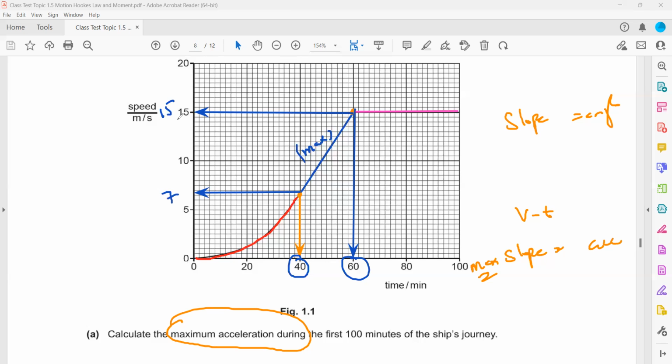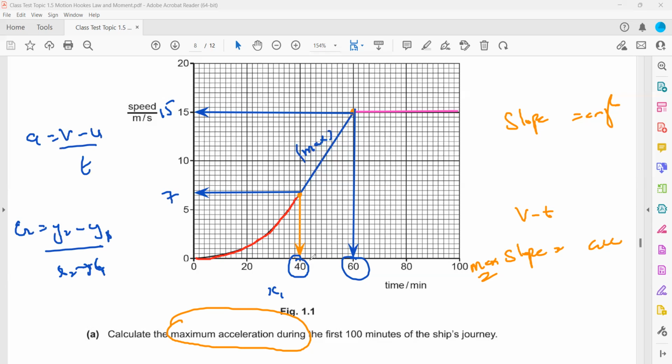So how do we work out the acceleration? Acceleration is the change in velocity divided by time. Or you can work it out by the gradient, which is y2 minus y1 over x2 minus x1. But time should be in seconds. As the speed is in meters per second, time should be in seconds.